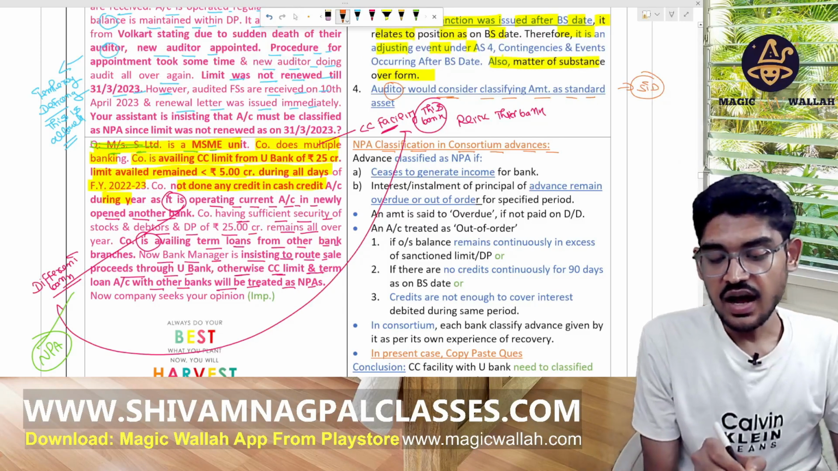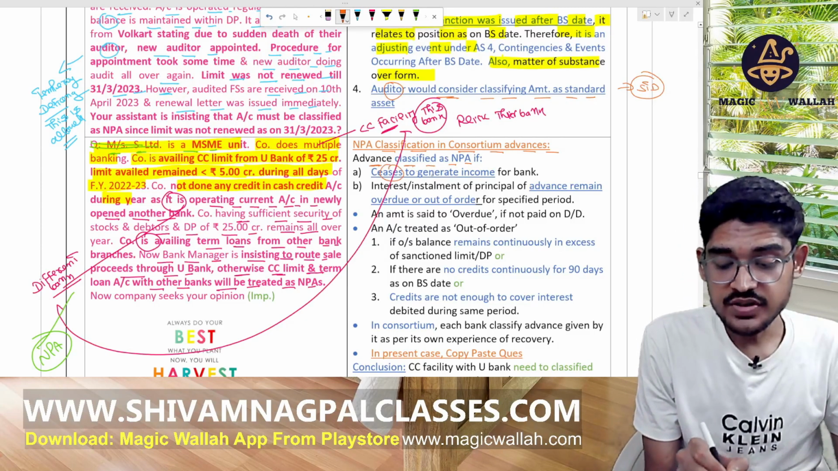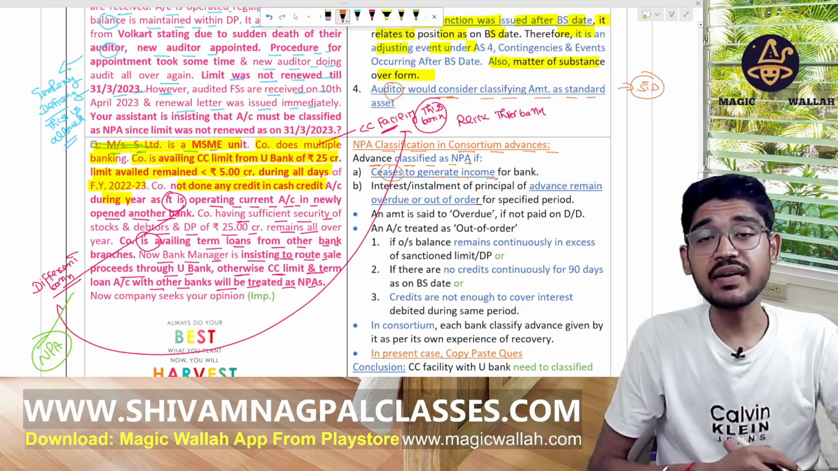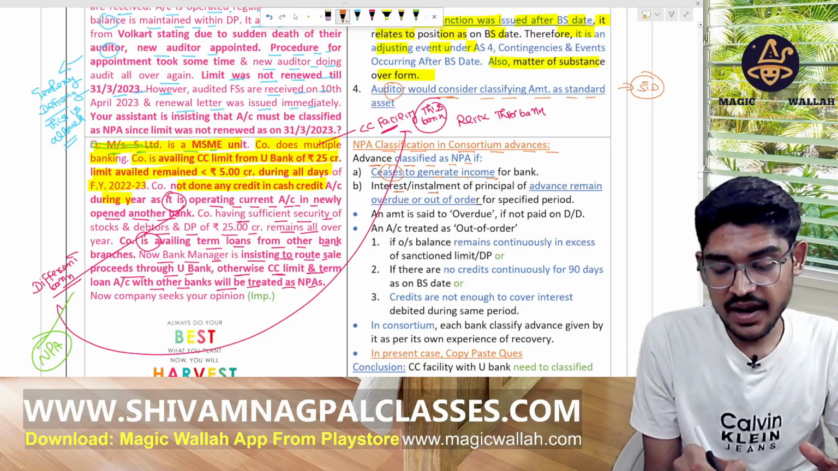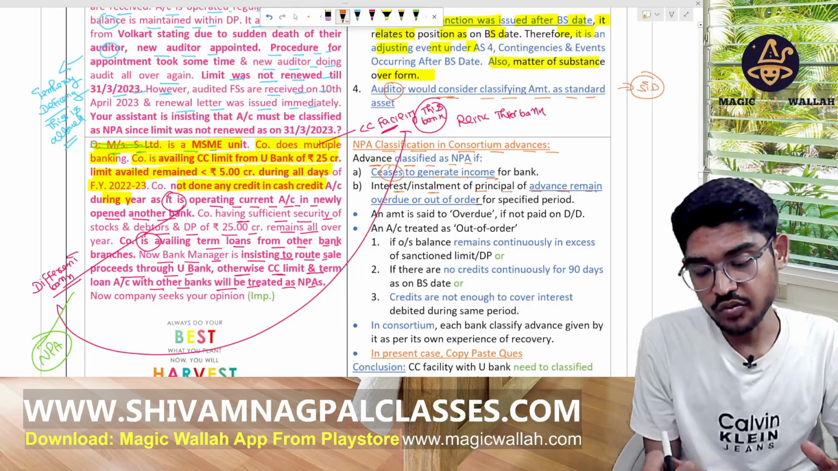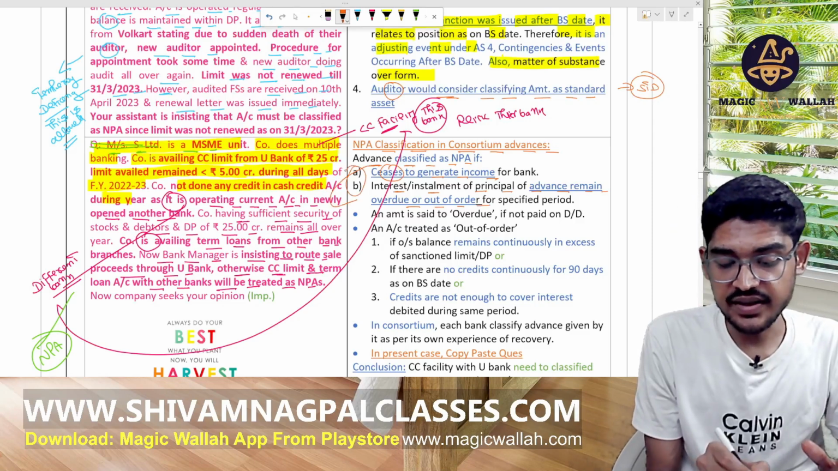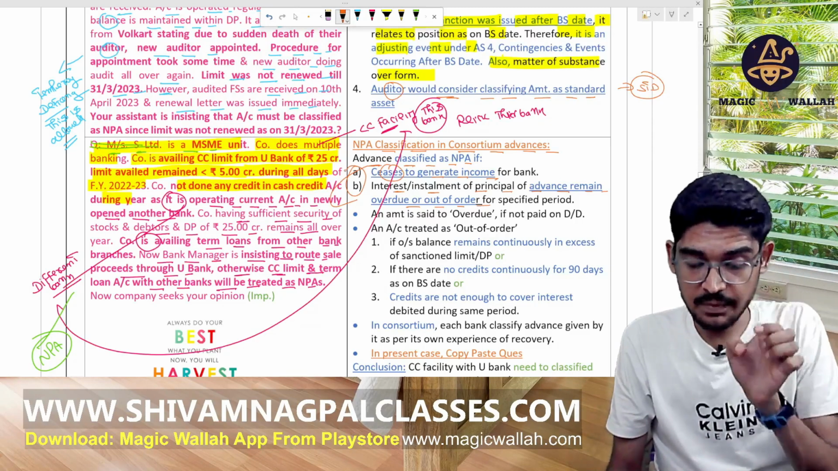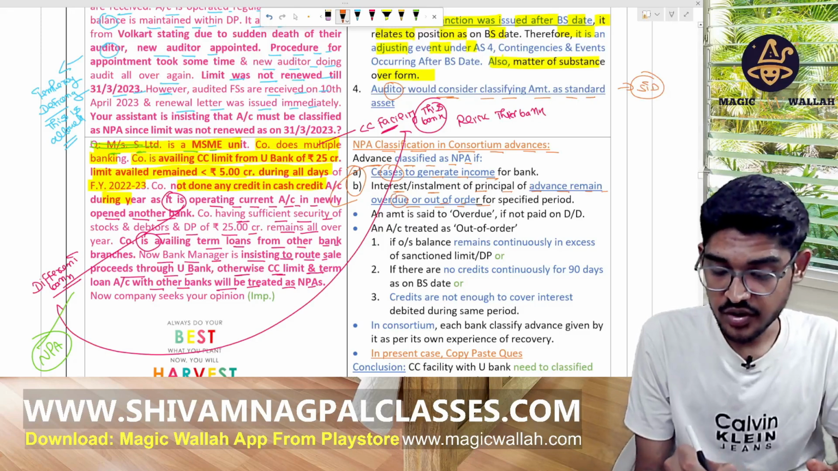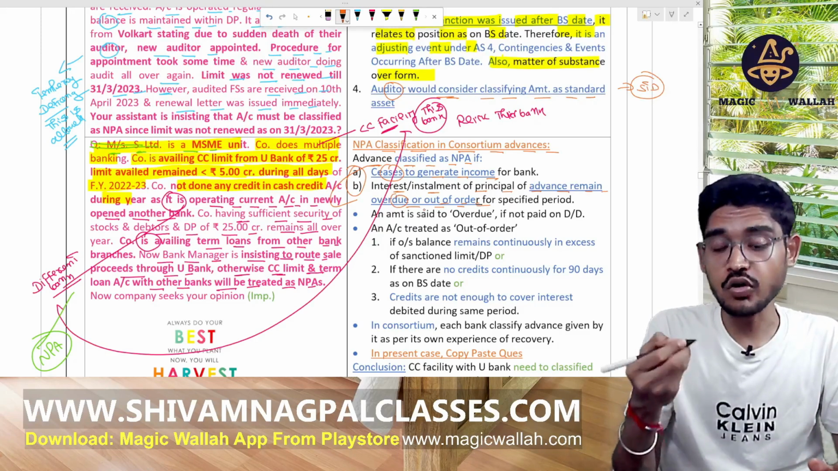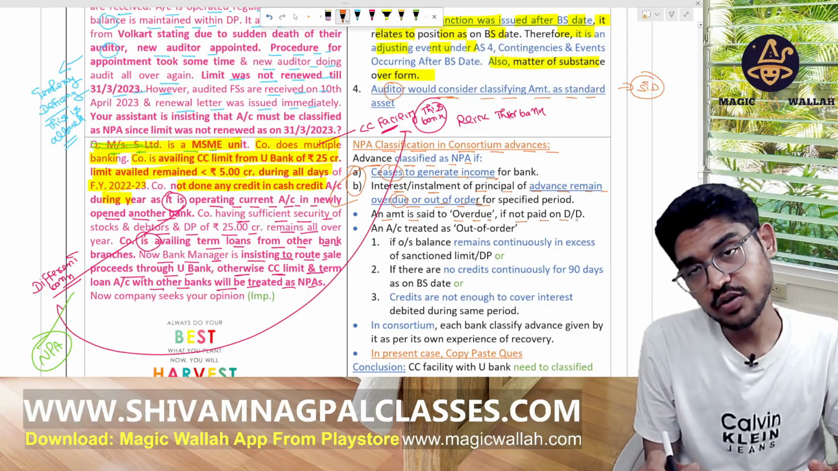See here, advances are classified as NPA only if they cease to generate income for the bank. So we classify NPA when it ceases to generate income for the bank, that is, when interest or an installment of principal of the advance remains overdue or out of order. So what do you mean by overdue? What do you mean by out of order? The amount is said to be overdue when it is not paid on the due date.